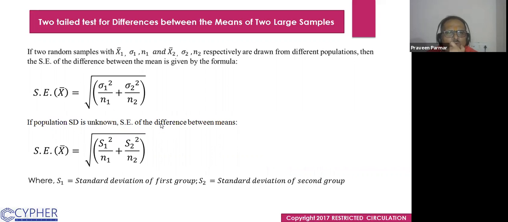And how do we get that standard error? For the combined standard error, we get it in this way: sigma 1 square over n1 plus sigma 2 square over n2, and we take the square root of this.